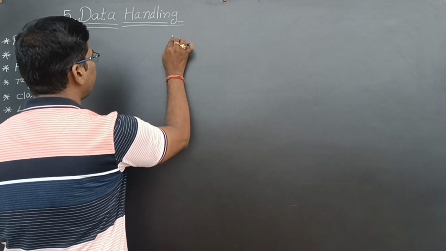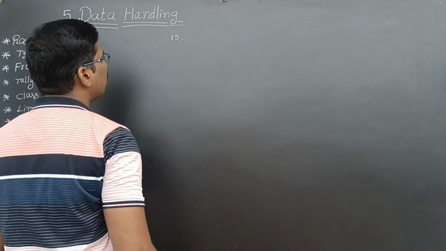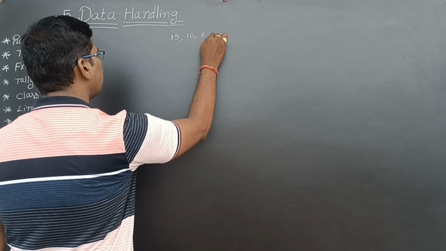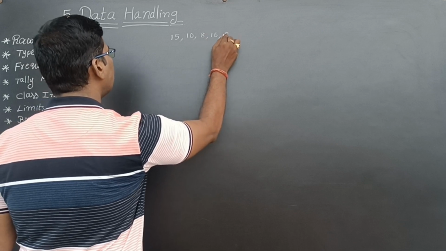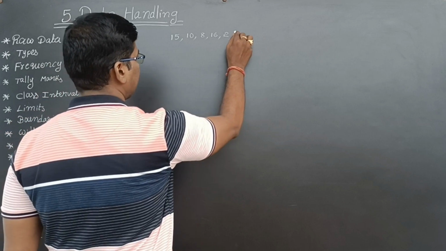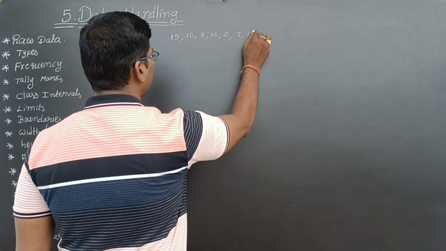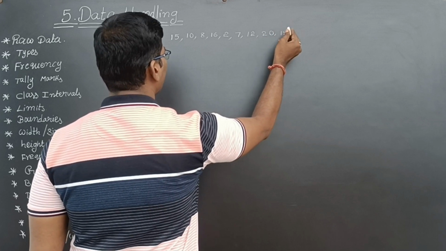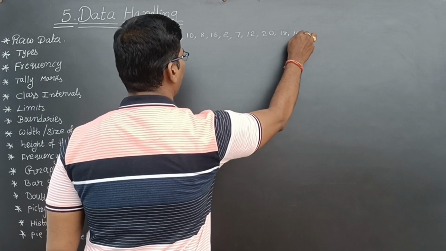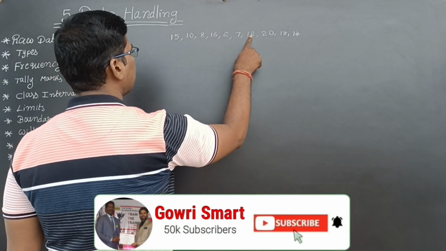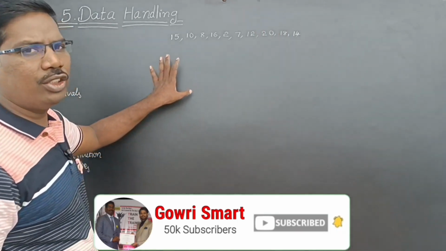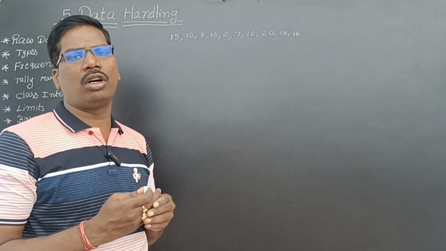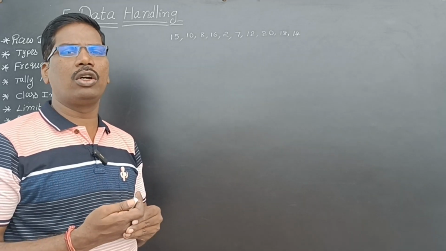The first student got 15 marks out of 20. The second student got 10 marks. The third student got 8 marks. The fourth student got 16 marks. The fifth student got 2 marks. The sixth student got 7 marks. The next student got 12 marks, the next 20 marks, the next 18 marks, and the next 14 marks. 1, 2, 3, 4, 5, 6, 7, 8, 9, 10. These are the 10 students' marks data I have collected. This is called raw data.